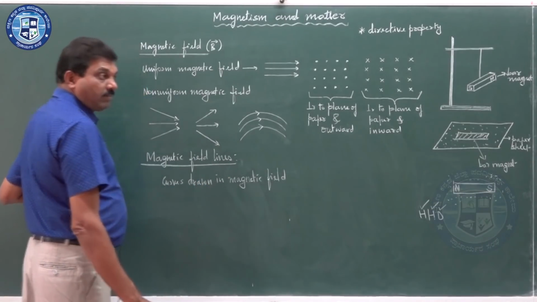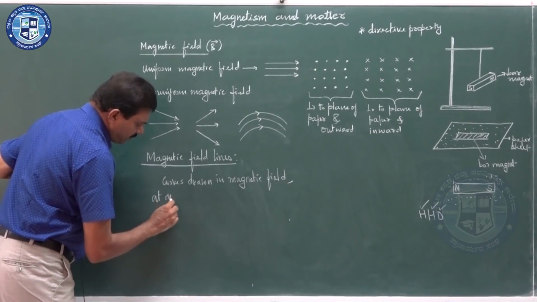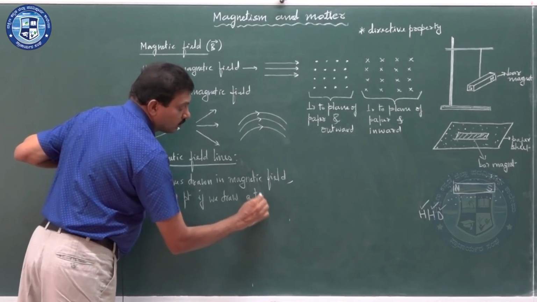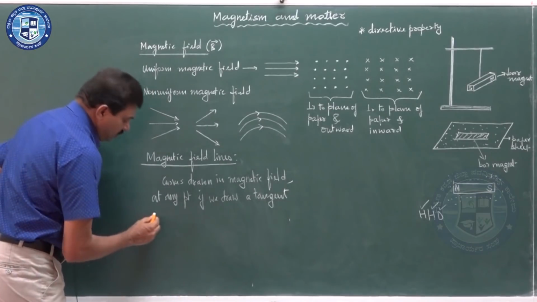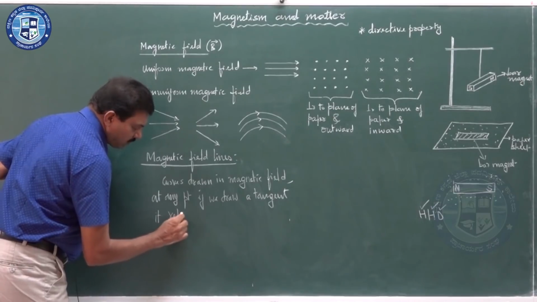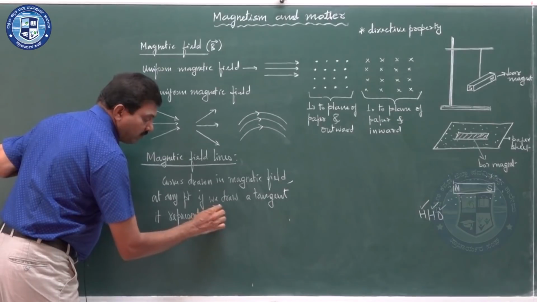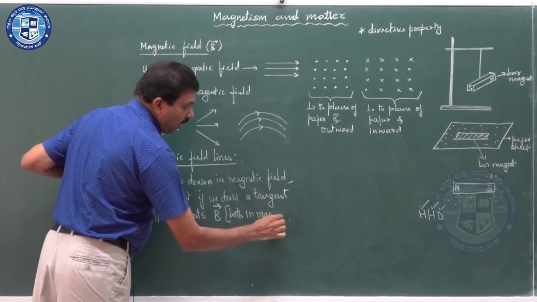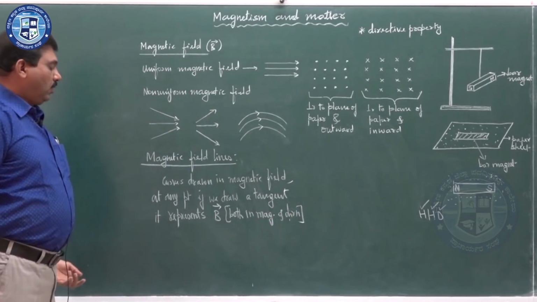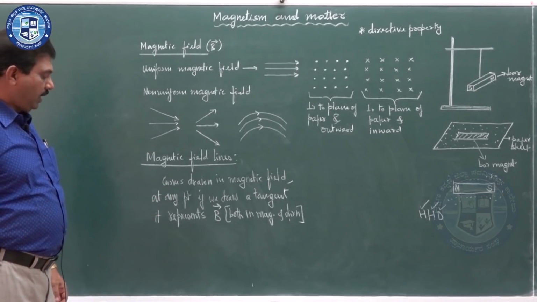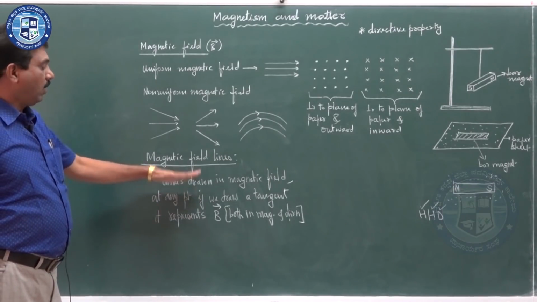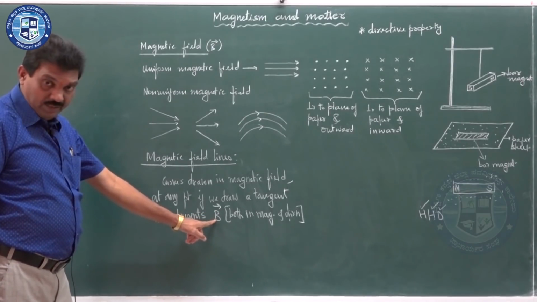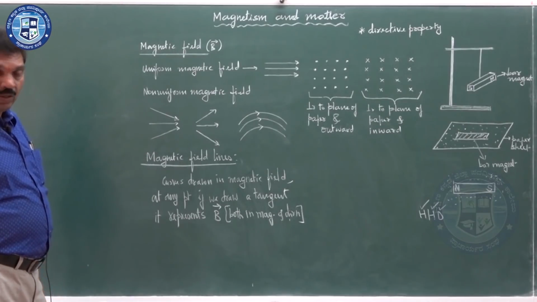So, for a curve drawn in the magnetic field, the condition is that at any point, if we draw a tangent, it should represent the magnetic field vector, meaning both in magnitude and direction. If a curve drawn in the magnetic field represents the field both in magnitude and direction in this way, then that curve is called a magnetic field line.